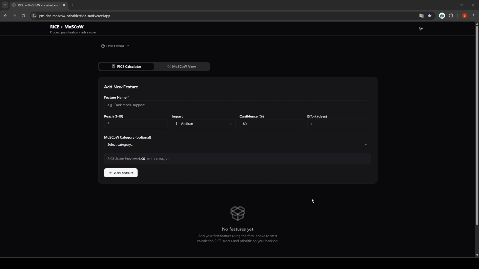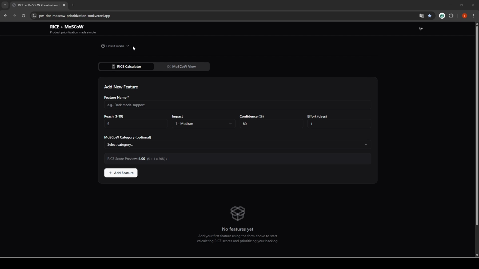But when you do this, sometimes it can be really time consuming to calculate everything. So I decided, why not create an app so everything can be gathered in one place and we will save a lot of time, by calculating the RISE score and also doing the prioritization at the same time. That's why I created this app, and I will show you how it works.